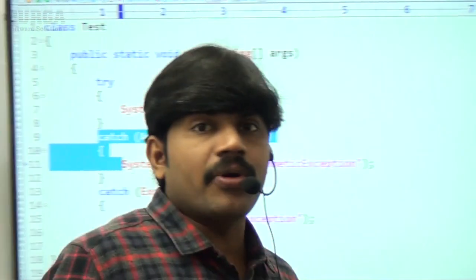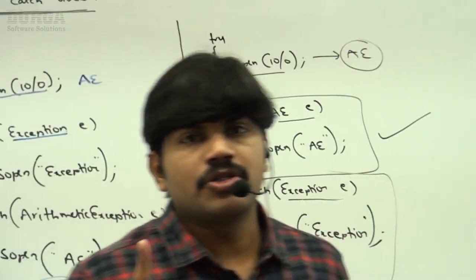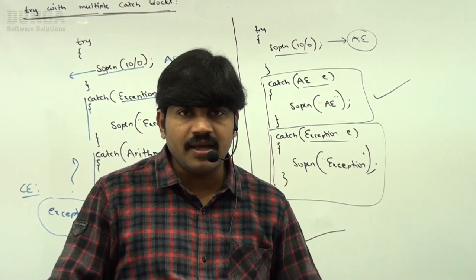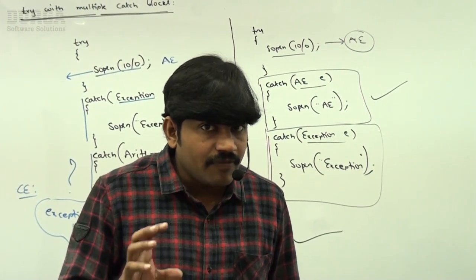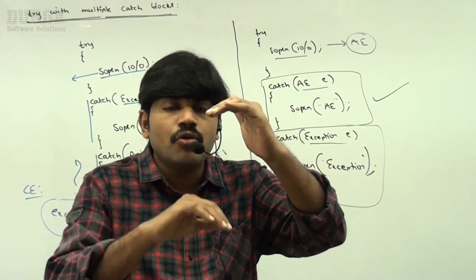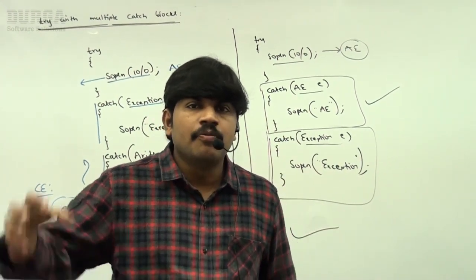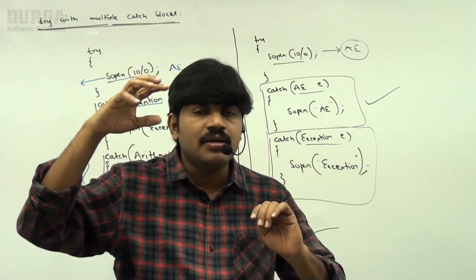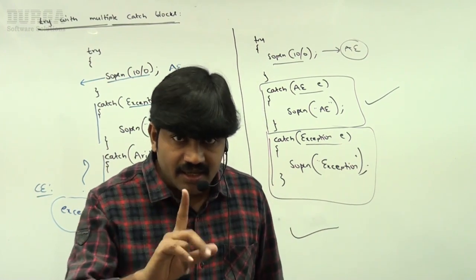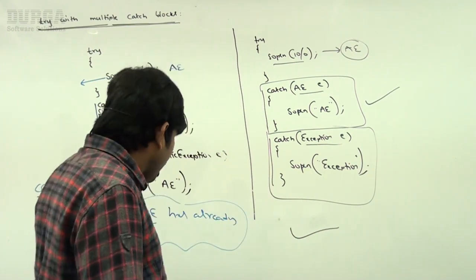So, the important conclusion you people should be aware of: if try has multiple catch blocks, then the order of catch blocks is important. Compulsorily we have to take child to parent. By mistake, if we take first parent and then child, immediately we are going to get an error. Compile time error, syntactical mistake. Clear, right?